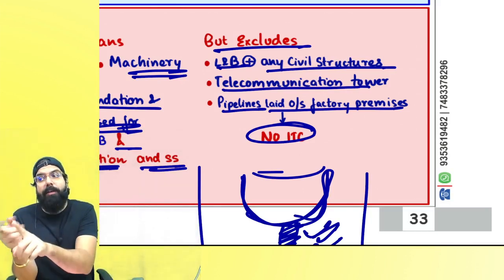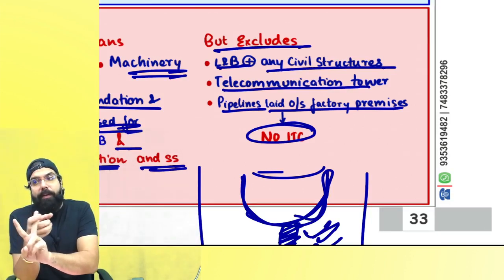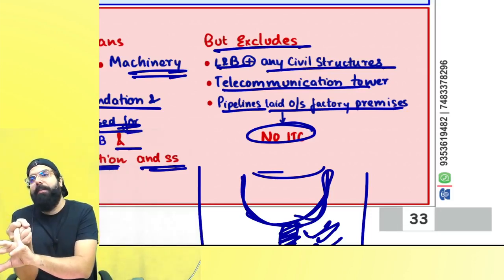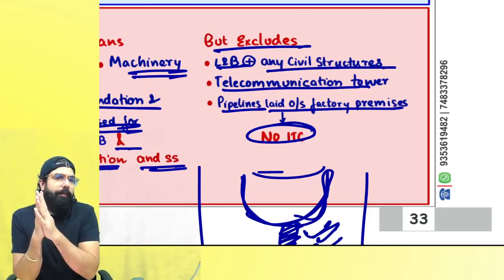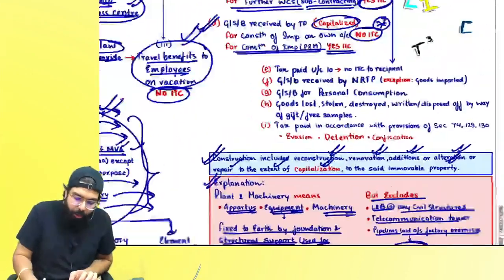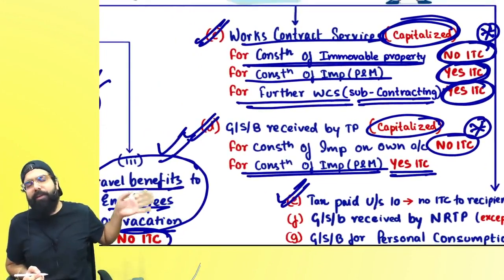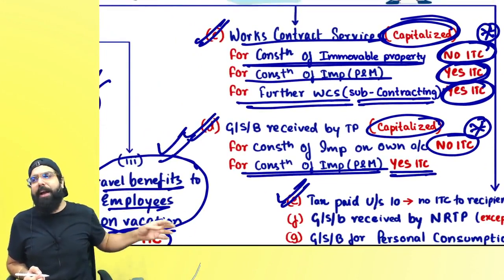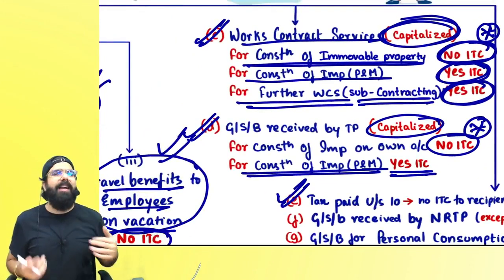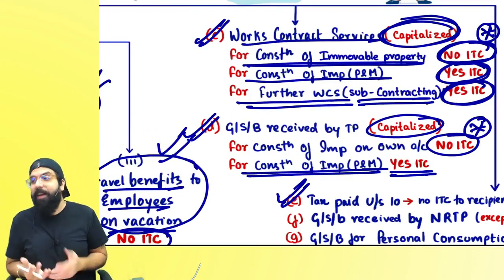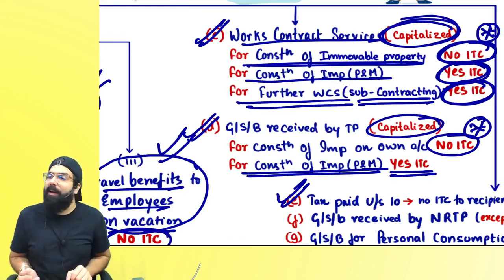What is blocked is telecommunication tower, civil structure or pipeline laid outside the factory, credit shall be blocked. Can I go ahead everyone? The next one over here is, if you go ahead and pay any tax under composition, the front party will never get the credit, because anyways you are issuing him a bill of supply, on the basis of which he can never get the credit. And composition dealer, whatever 1%, 5%, 6% he pays, the front party will never get the credit.